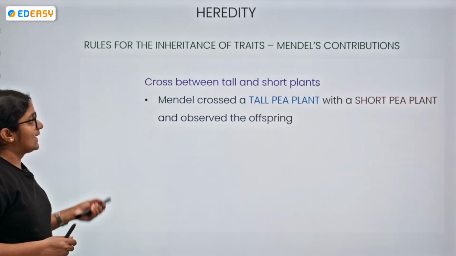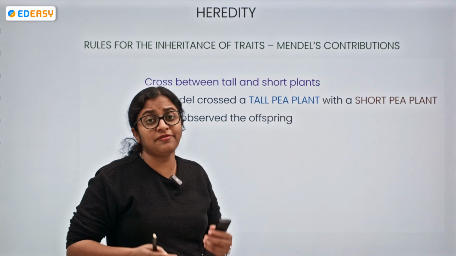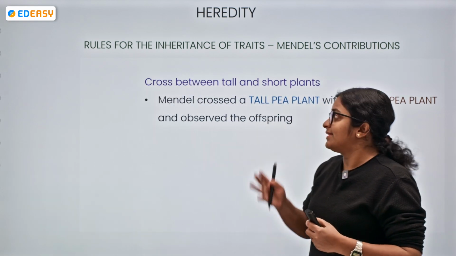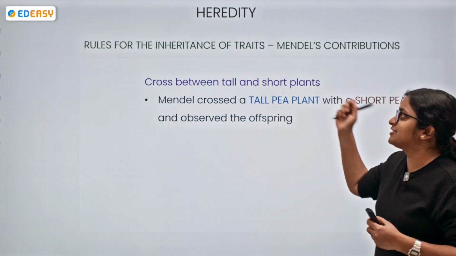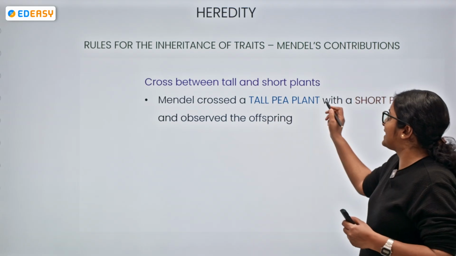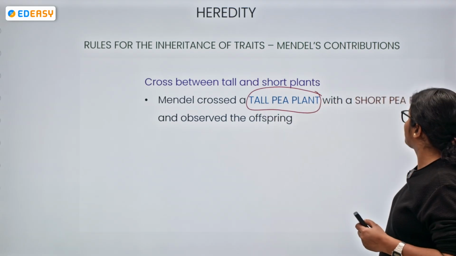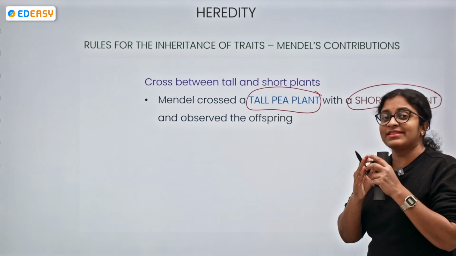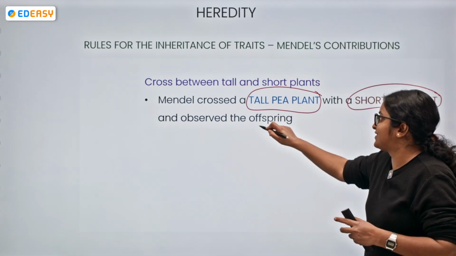Okay, and let's understand Mendel's contribution and how the rules of inheritance of traits were put forward. Let's take the example of the cross between tall and short plants. What Mendel did was take a tall pea plant and a short pea plant, cross them, and observe the offspring.